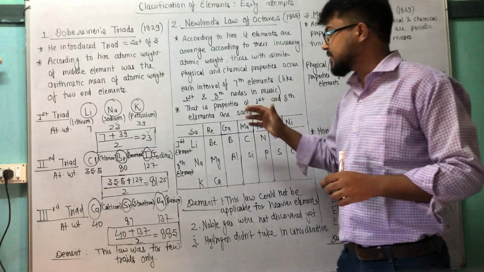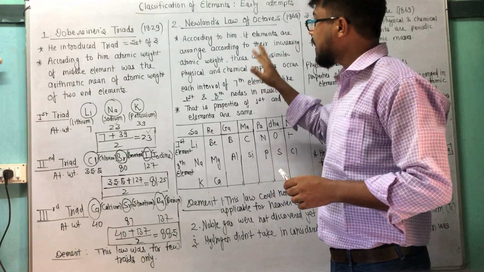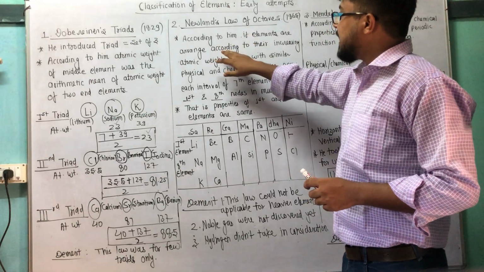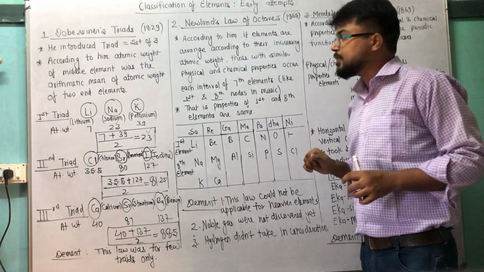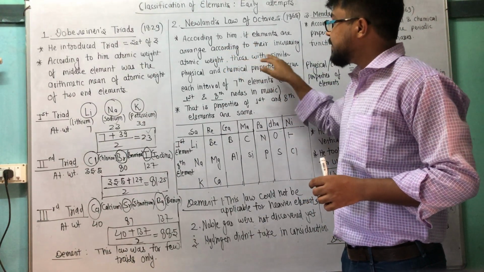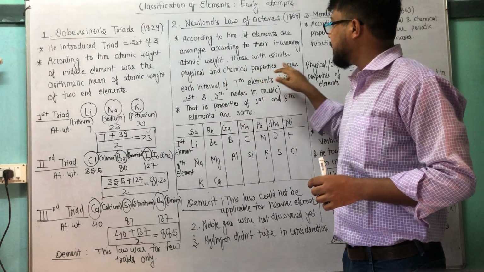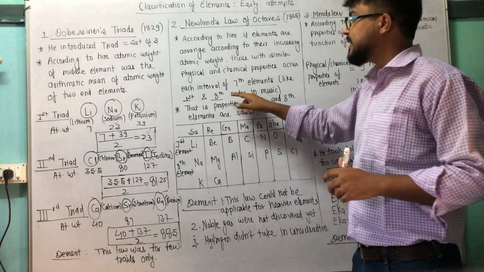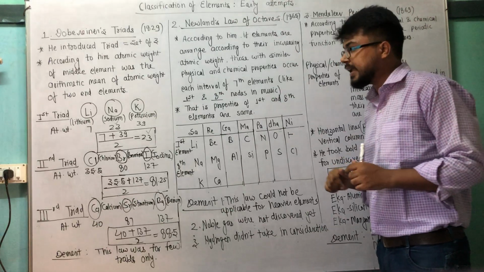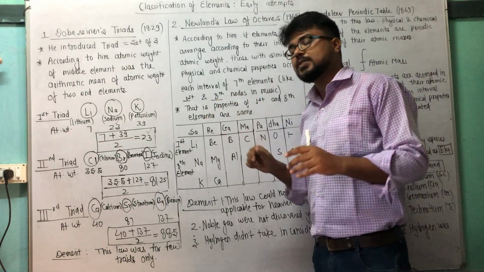What is the meaning of this? If elements are arranged according to their increasing atomic weight, those with similar physical and chemical properties occur at each interval of the seventh element, like the first and eighth notes in music.